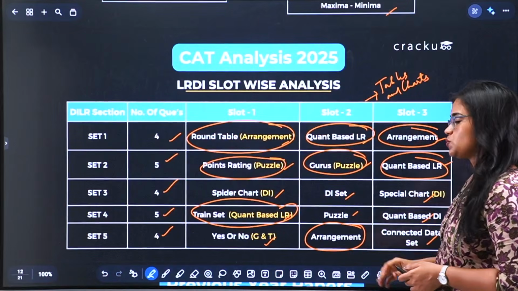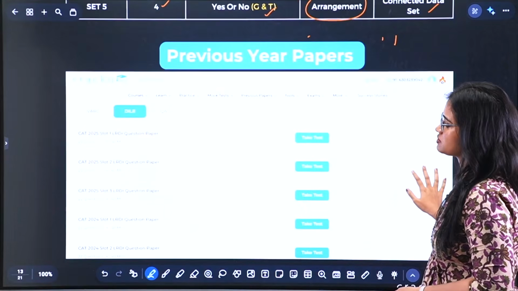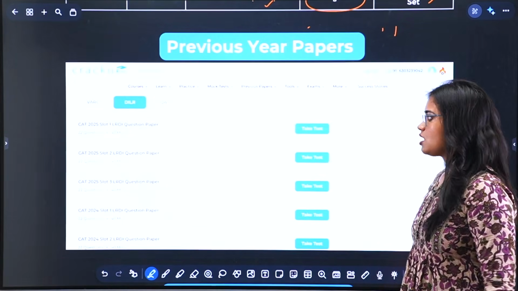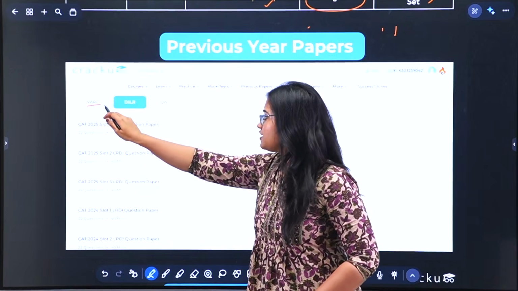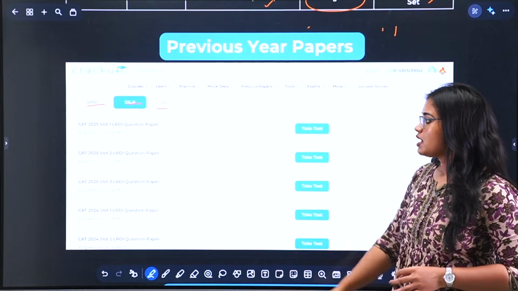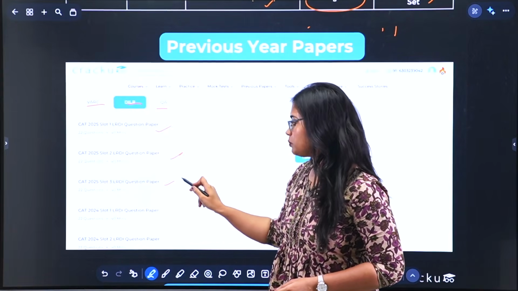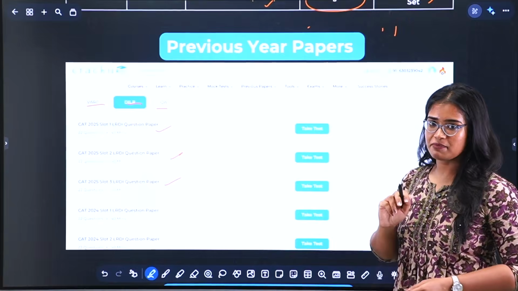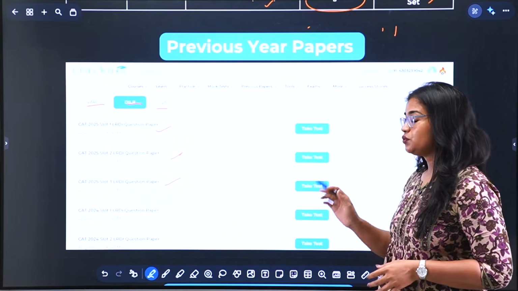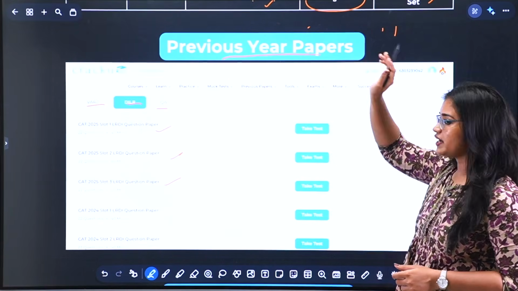Now the absolute best way to prepare for LRDI or any other section for that matter is through previous year papers. No mock or study material can replicate the feel of actual CAT paper. On Kraku, you can take the previous year VRC, DLR and quant test separately with a 40 minutes time limit, and the CAT 2025 slot 1, 2 and 3 LRDI papers have already got uploaded, and so are the papers going several years back. So if you haven't started solving previous year papers yet, that's the first thing that you need to be doing after finishing this video. Just Google Kraku previous year papers and you will find all of them for free.